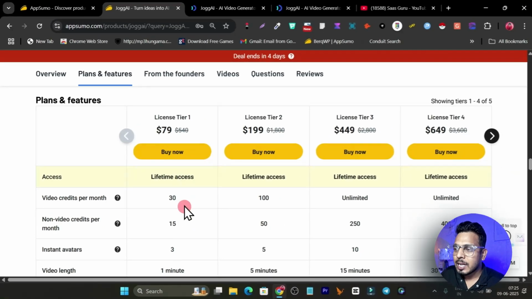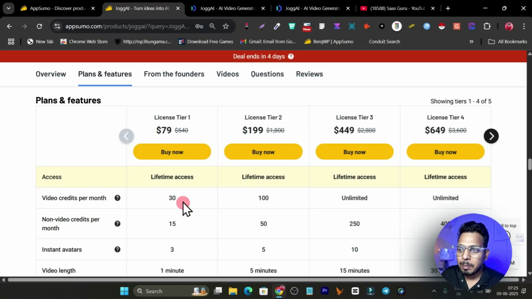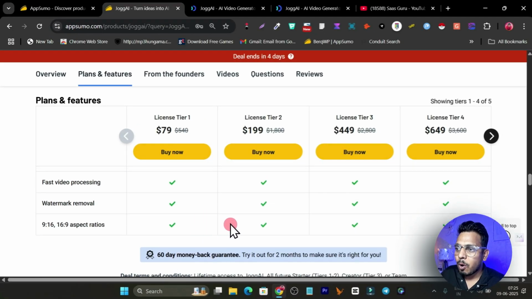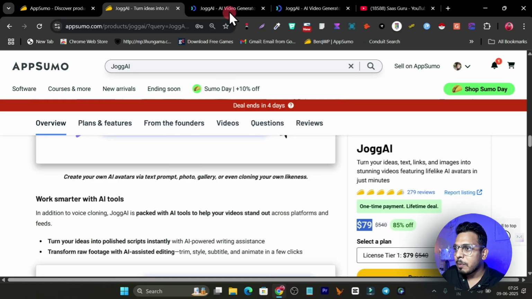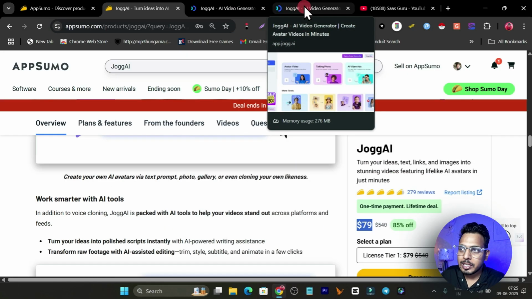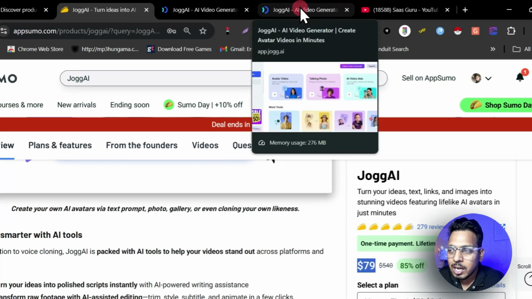If I go to the plans, you can see 30 video credits per month, and these are all the limits or the access you can see here. But I suggest if you have the budget, go with the higher tier plans because you will get more value for your money here. So let me go to its dashboard and give you the features demo and an overview.